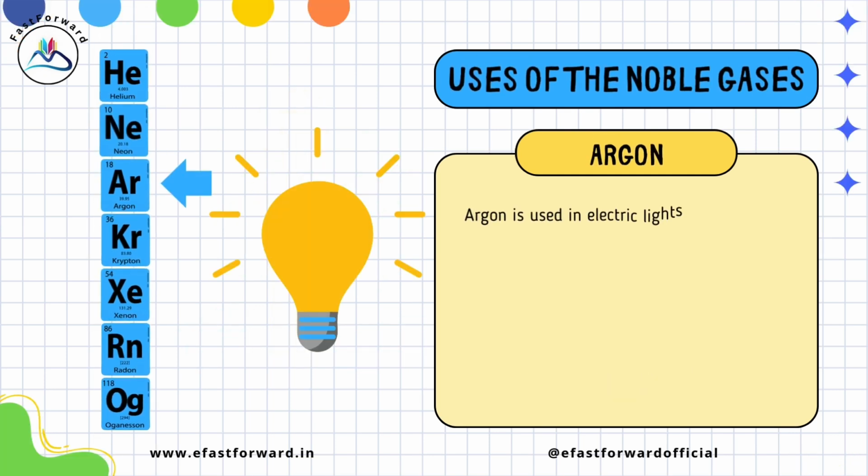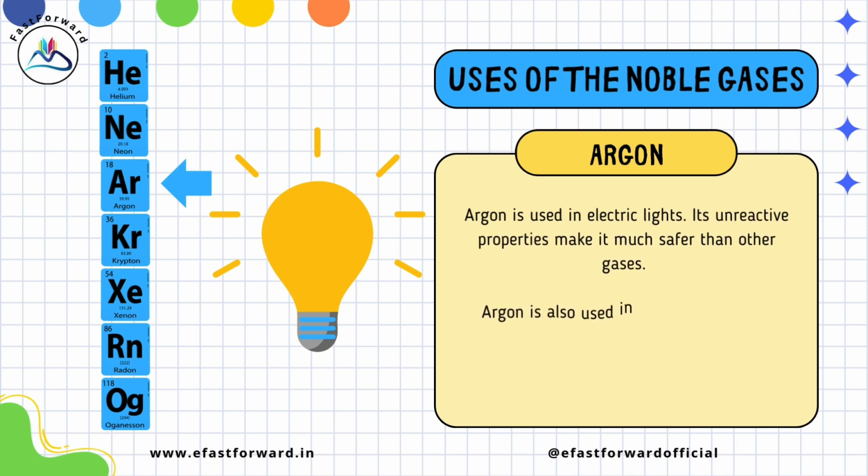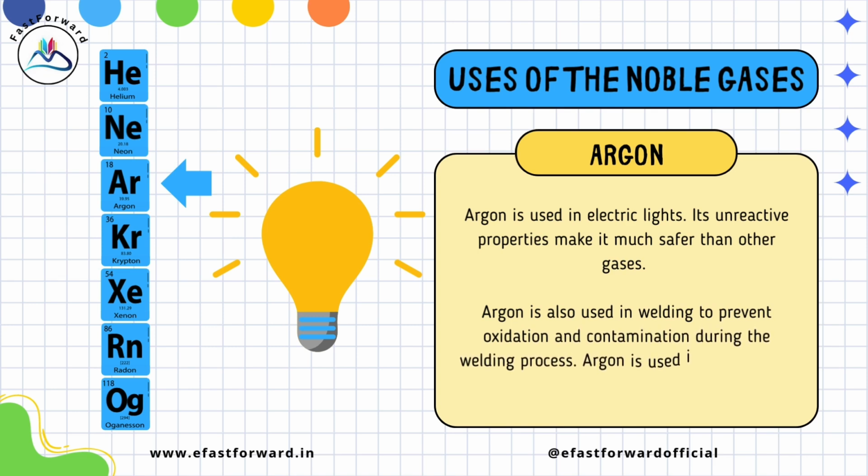Argon is used in electric lights. Its unreactive properties make it much safer than other gases. Argon is also used in welding to prevent oxidation and contamination during the welding process. Argon is used in lasers which have many medical and scientific applications.